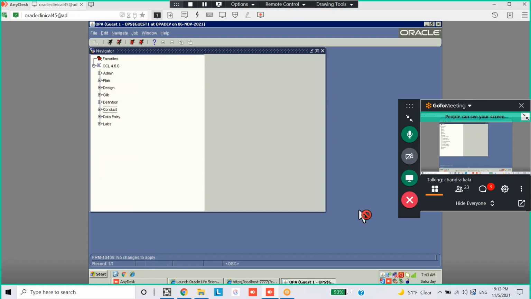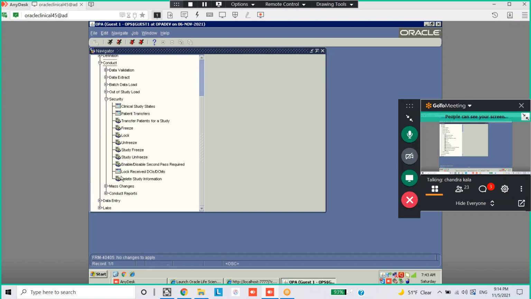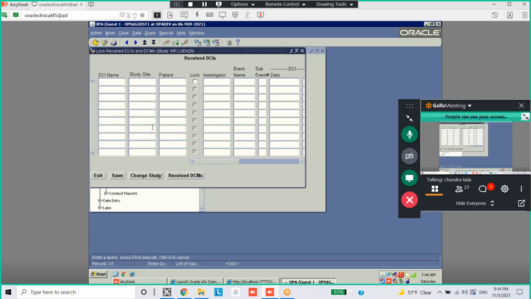Now we have done with the patient, patient P1. There will be a cascade effect. That means all its internal units will be locked, meaning DCIs and DCMs will be locked. You go to Conduct and check in the received DCIs and DCMs whether the DCIs and DCMs for this particular patient are locked or not. Last but one, lock received DCIs and DCMs.